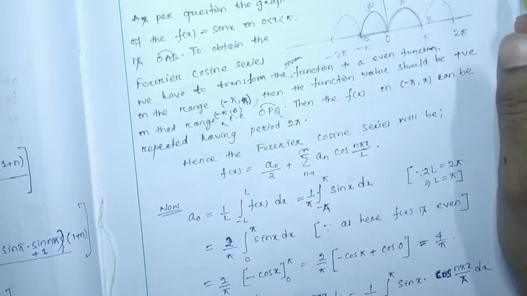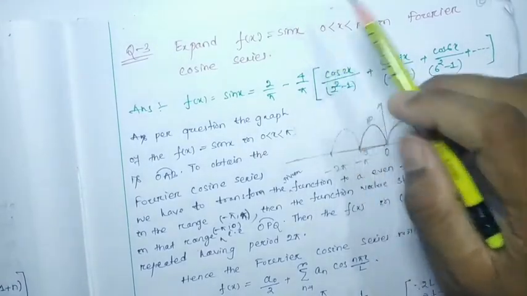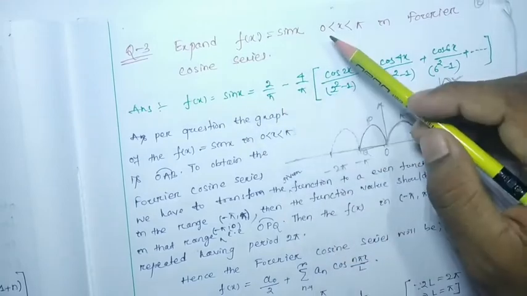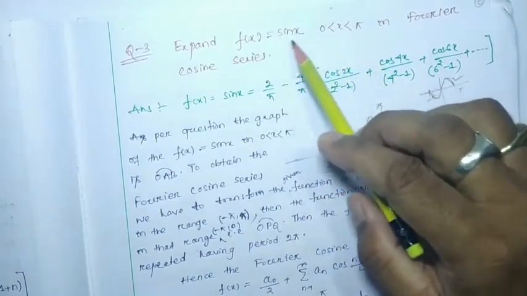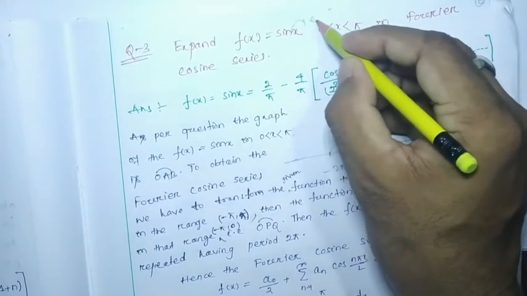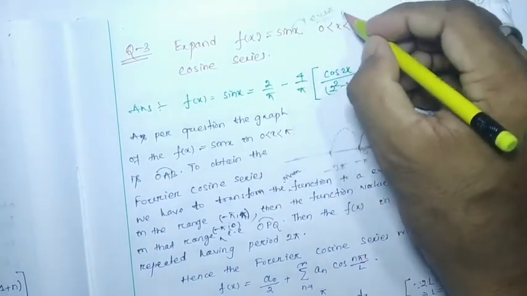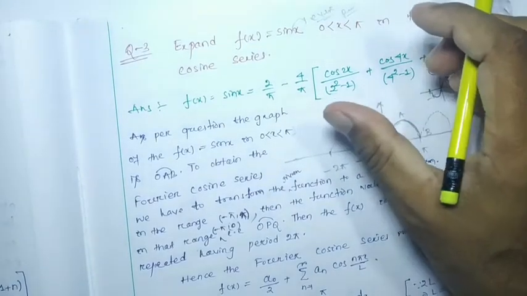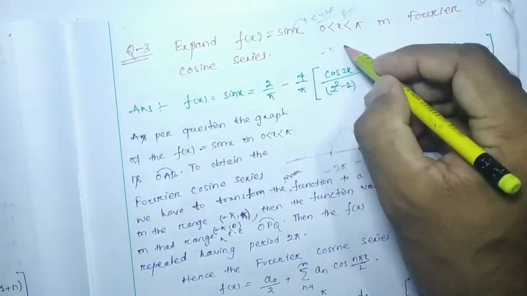So initially, what is the function given to us? That is sin x. What we have to find out? The Fourier cosine series. What we have to do? This function should be transformed to an even periodic function. So for the periodic function, what range do we have to consider? We have to consider the range minus pi to pi.